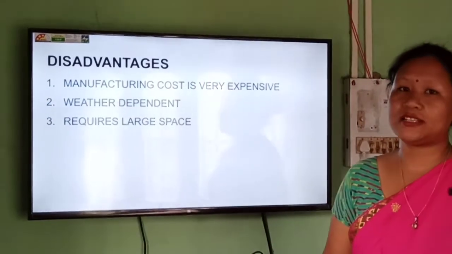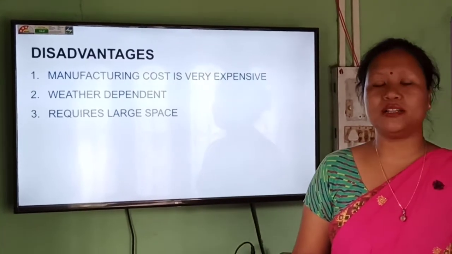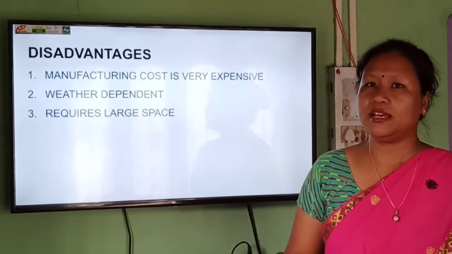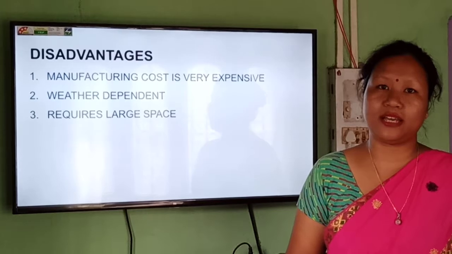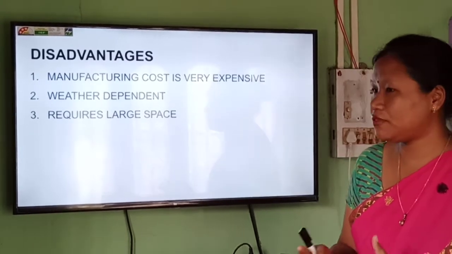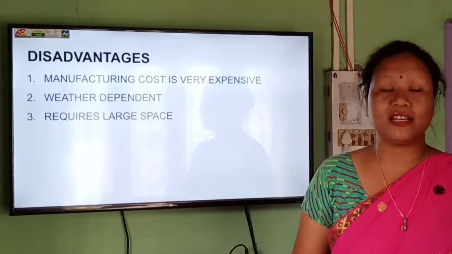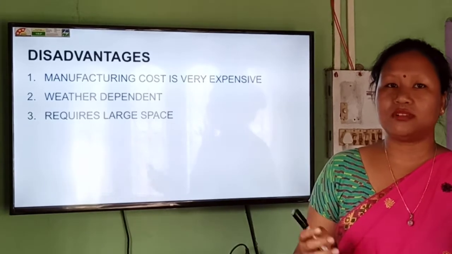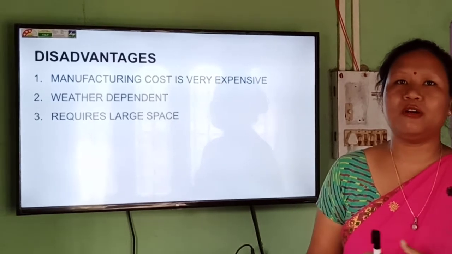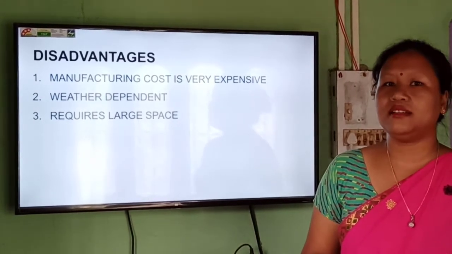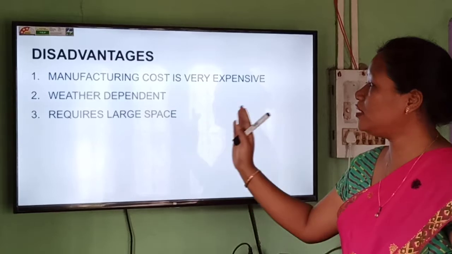Then the disadvantages are the manufacturing cost is very expensive. The maintenance is low, but the manufacturing cost is very expensive, because here a special grade silicon is used in order to prepare that solar panel, and that is very limited and very expensive also. And we know it is weather dependent, because on a very sunny day, what happens? The sun radiation is more, and as a result energy produced is more. But what will happen on a rainy day or a cloudy day? Now there the energy produced will be less, because the radiation is less. So it is completely weather dependent.